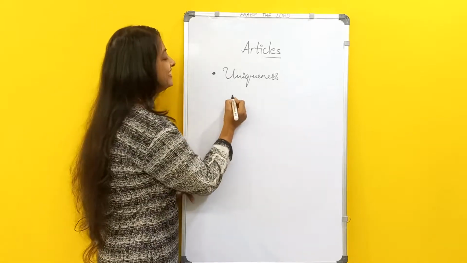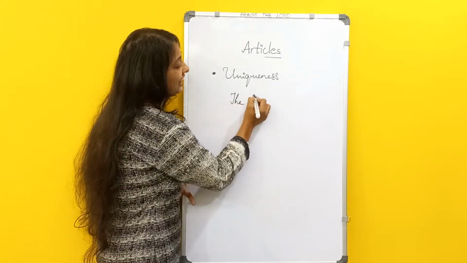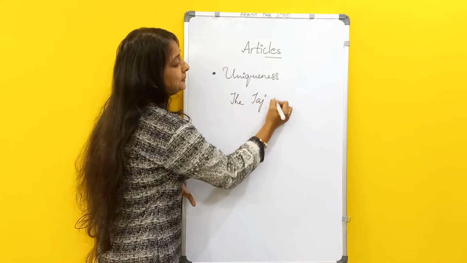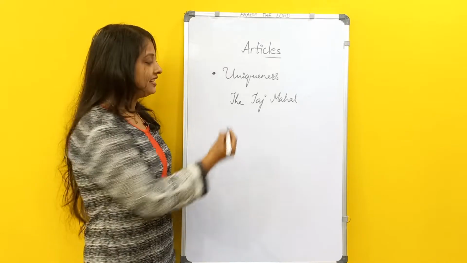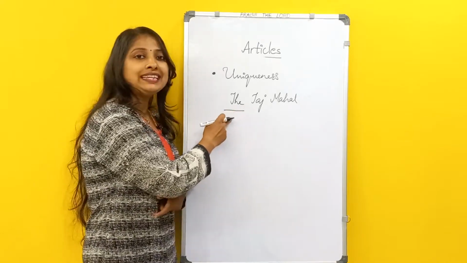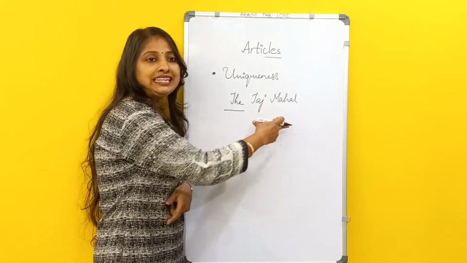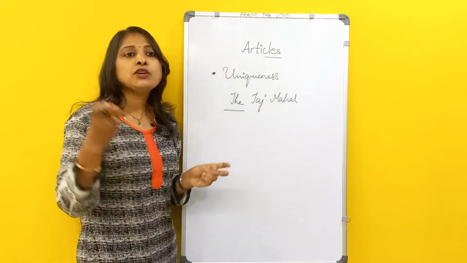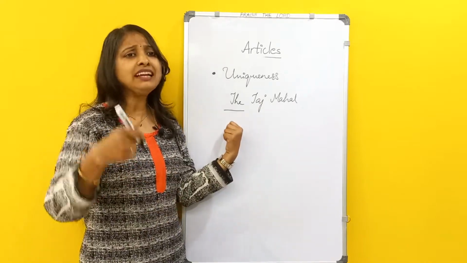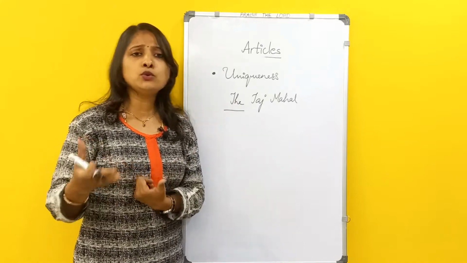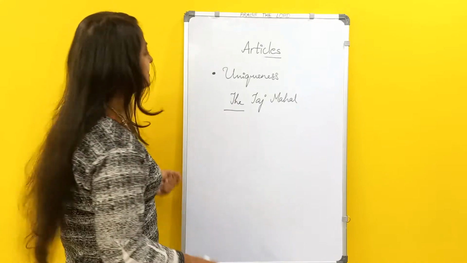Prestigious one. The Taj Mahal. Isn't it? The Taj Mahal. So, you will be using the in front of unique names. Okay. So, in front of unique names, you will be using the. That is also a rule or a point to be remembered, you can say.